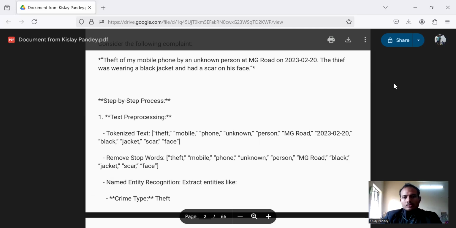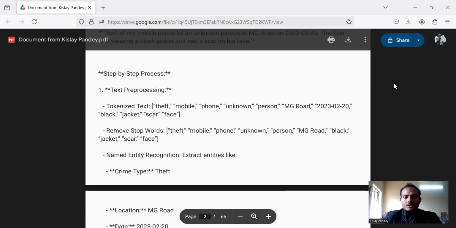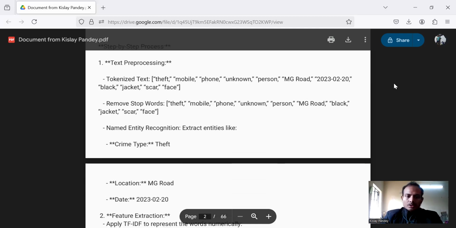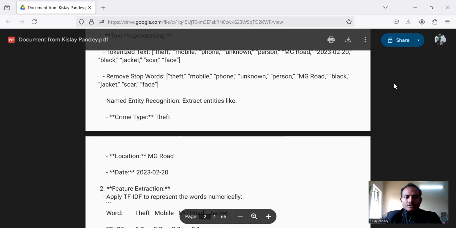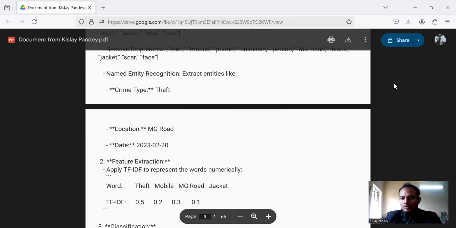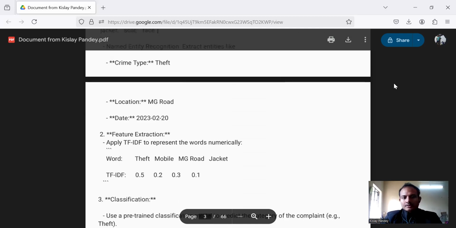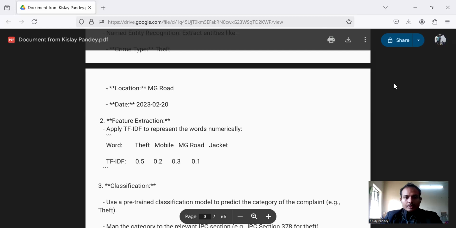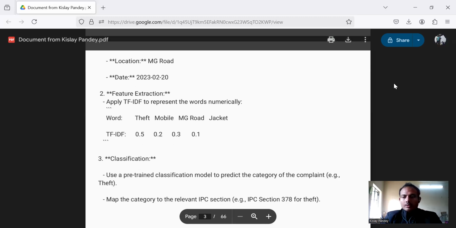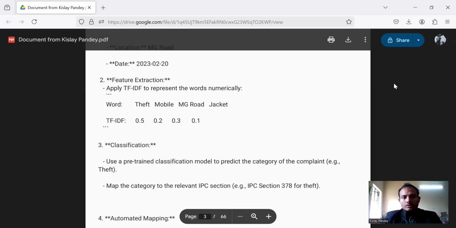Remove stop words, like "is", "the" and "of", which are to be removed. Then named entity recognition: extract entities like crime type, theft; location, MG Road; date, 2023-02-20. Now second is feature extraction. Apply TF-IDF to represent the words numerically. For example, theft 0.5, mobile 0.2, MG 0.3, jacket 0.1. We have applied it.